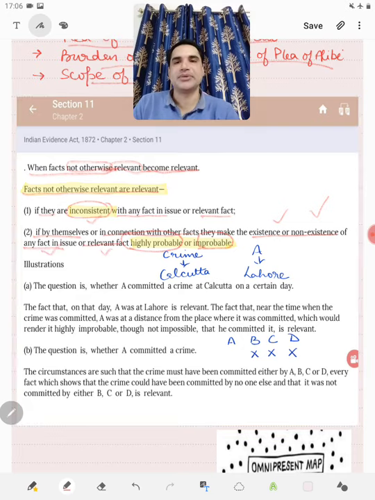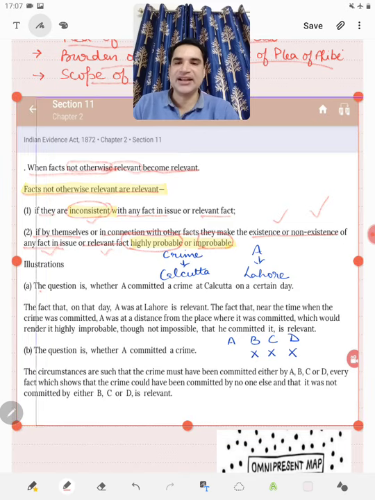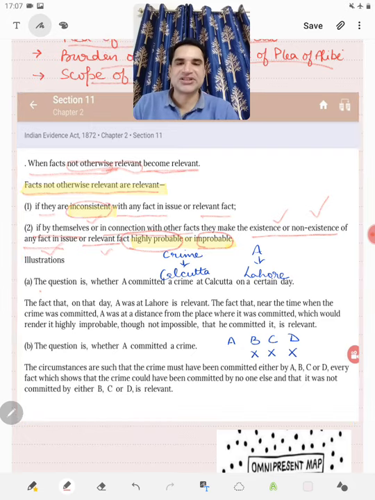probable or improbable. Friends, these illustrations which are attached to section 11 are very important. Let us see illustration B of it. Illustration A we will see when we study the plea of alibi. So B states, the question is whether A committed a crime. Now, the circumstances are such that the crime must have been committed either by A, B, C, or D. Every fact which shows that the crime could have been committed by no one else and that it was not committed by either B, C, or D is relevant.